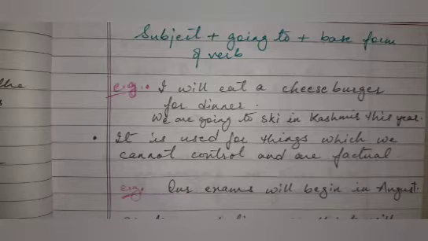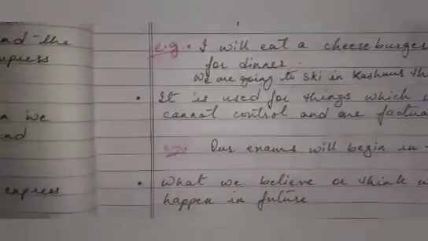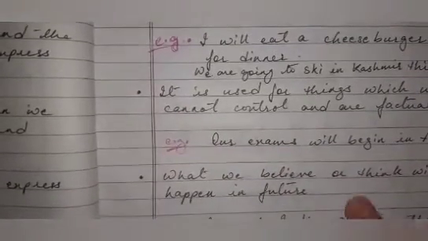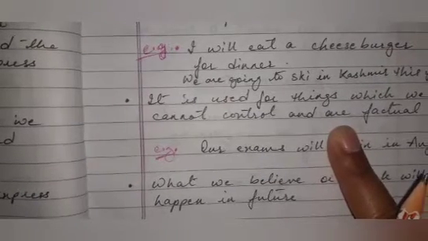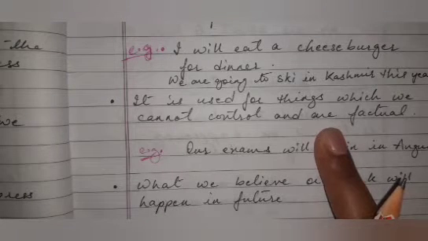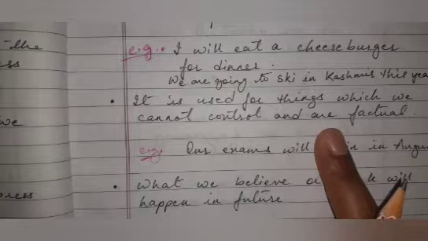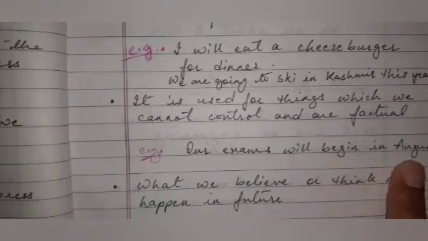Okay? Now there are certain more situations where we can use simple future. The next condition is that it is used for things which we cannot control and are factual. In the sense they are not in our hands and they are realistic. For example, our exams will begin in August. So it is not in our hands. It is in the organization's hands when they have to begin or when they do not.